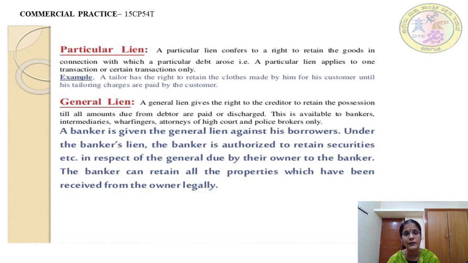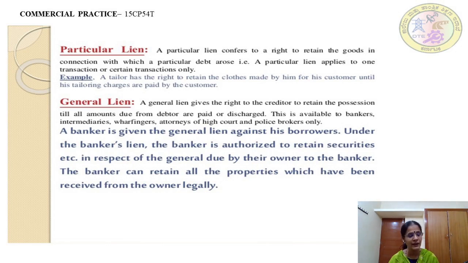This is available to the bankers, intermediaries, attorneys of high court, and brokers only. A banker is given the general lien against his borrowers. Under the banker's lien, the banker is authorized to retain the securities in respect of the general dues owed by their owner to the banker. The banker can retain all the properties which have been received from the owner legally. This is what we mean by a general lien.